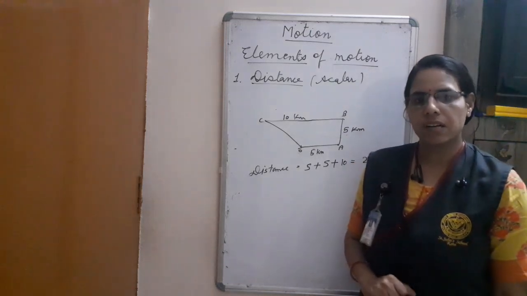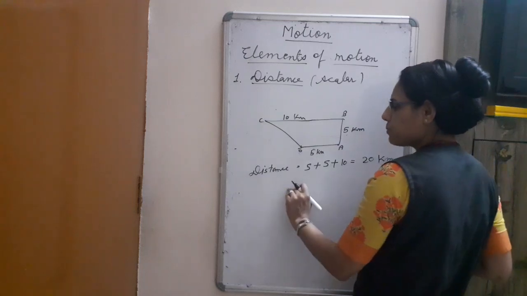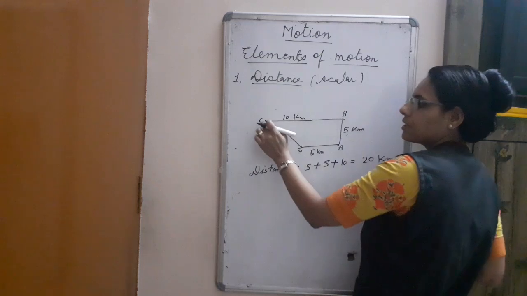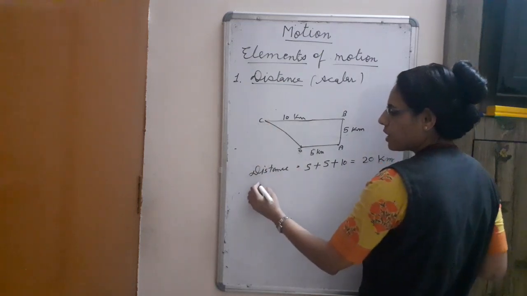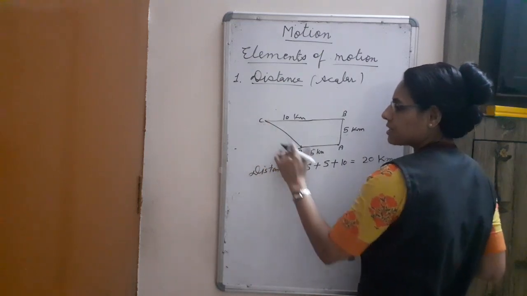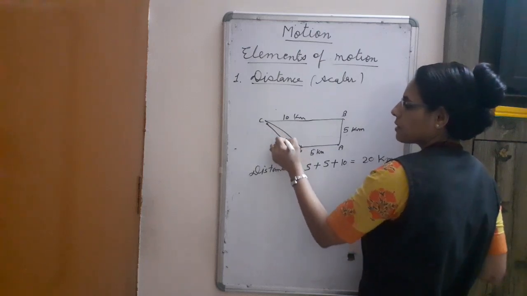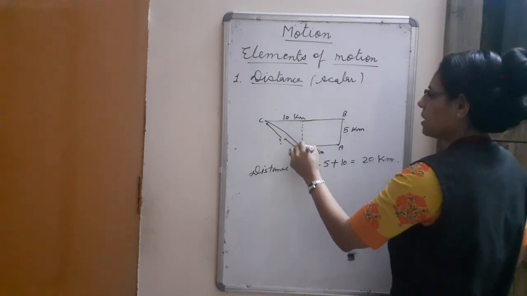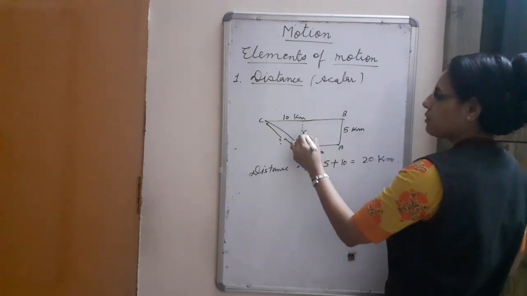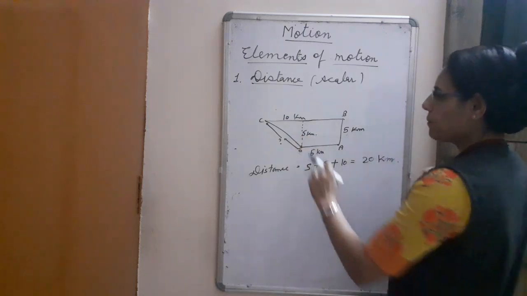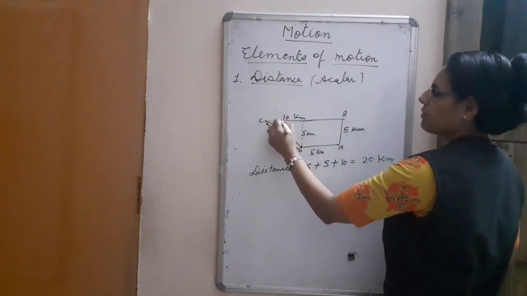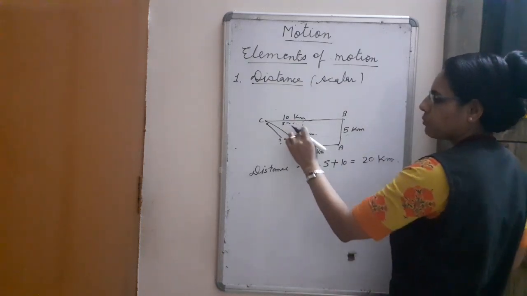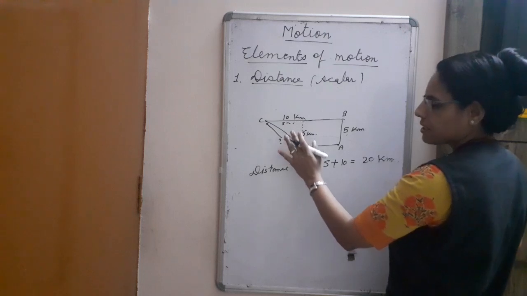Only magnitude is required. But when we are taking displacement, so now this is the initial position, this is the final position. So we have to find the value of this. We can make it in this way, 5 kilometers, so it will be also 5 kilometers. This distance is also 5 kilometers. This is the hypotenuse of this triangle.